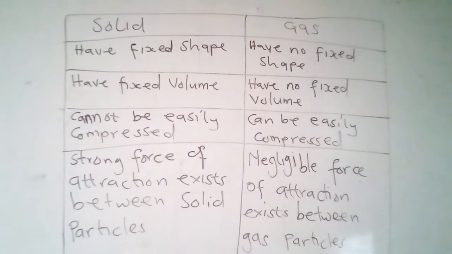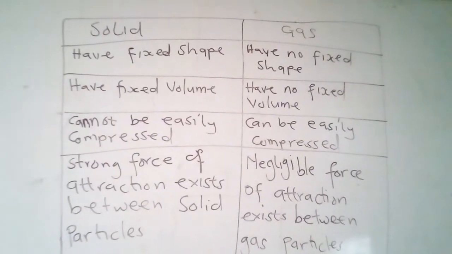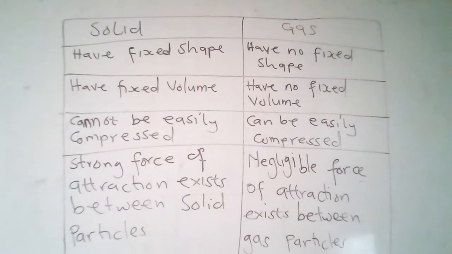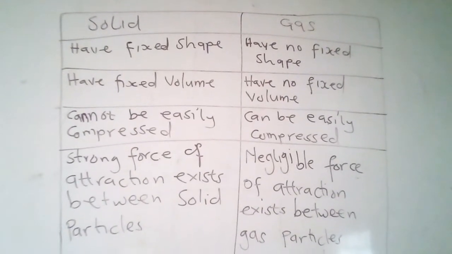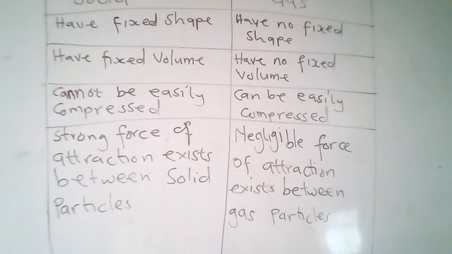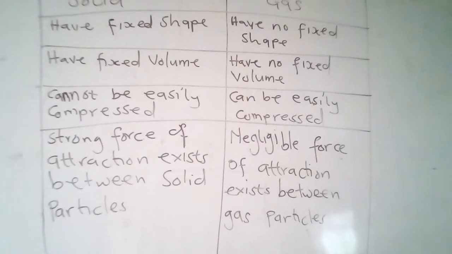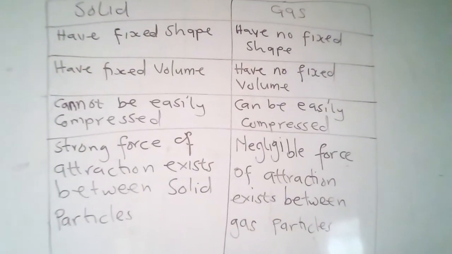Solids cannot be easily compressed, but gas can be easily compressed. A strong force of attraction exists between solid particles, and a negligible force of attraction exists between gas particles.